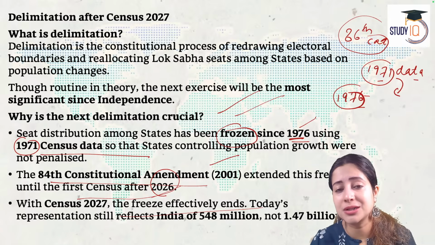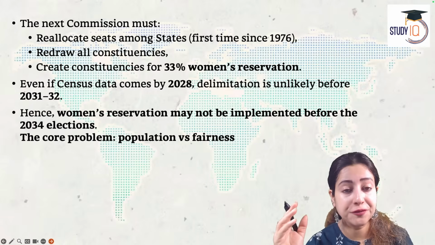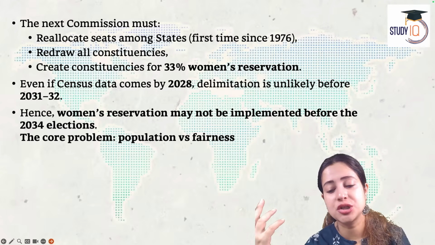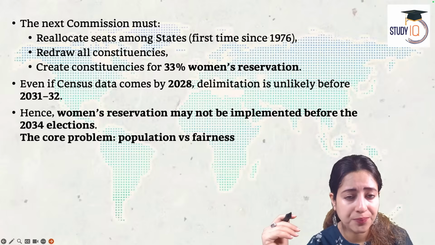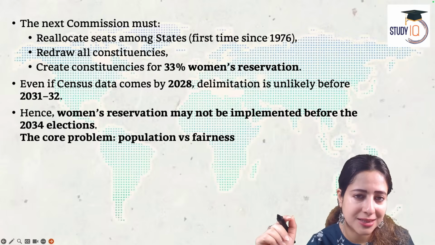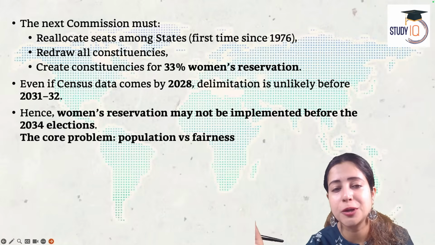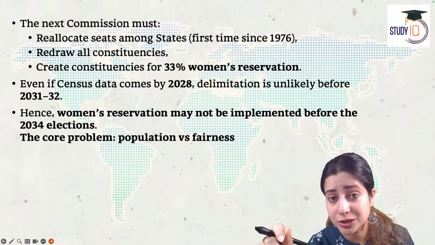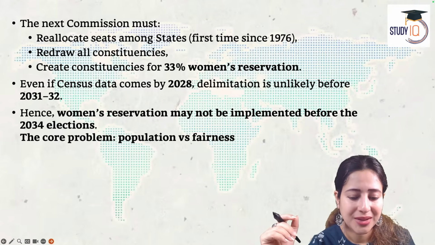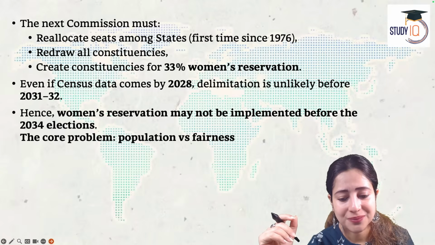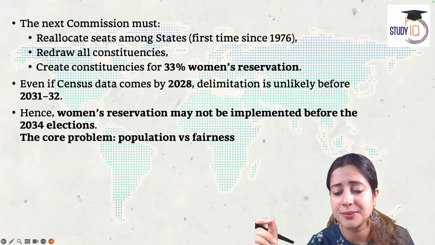But you see, why is that a matter of concern? Because today our population is 1.47 billion. So for the first time, we are dealing with a census at such a large scale. Many times I have told you, the 2011 census was very well known. It was the first paperless census in India. It was the first census in which we counted the population of trans and third gender population. Very remarkable. But now the 2027 one is supposedly going to be the most digitized, is supposedly going to deal with 1.47 billion people for the first time in our history.